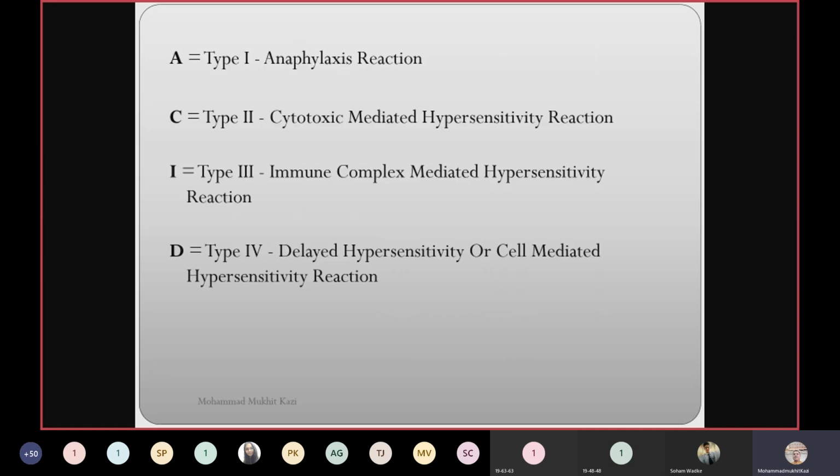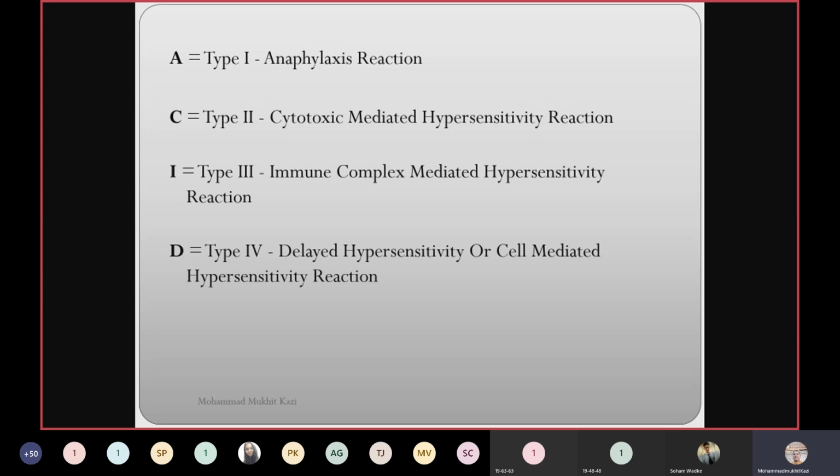How will you remember all four types? You know the word ACID. A stands for anaphylactic reaction, that is type 1. C stands for cytotoxic mediated. I stands for immune complex, and D stands for delayed.